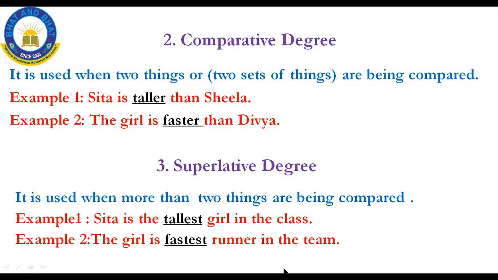And then the third one is superlative degree. Superlative degree is used when more than two things have been compared. Comparative degree is nothing but a comparison between two things. Superlative, more than two things. I hope you all understood. In this session we have learned the new concept called degree of comparison. With this I'll end my session.